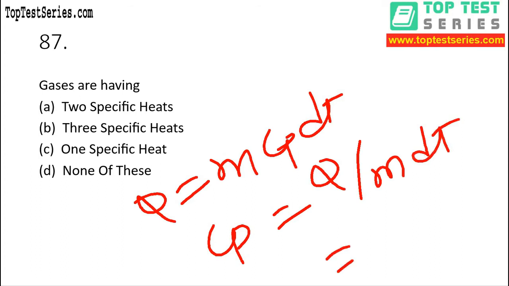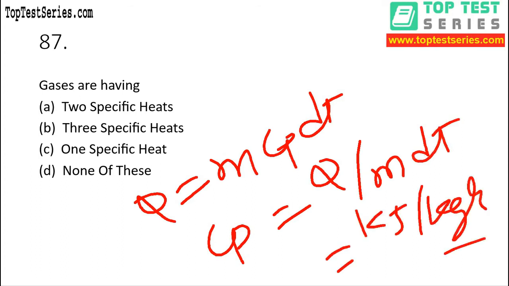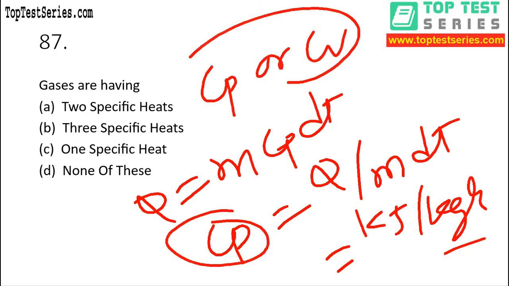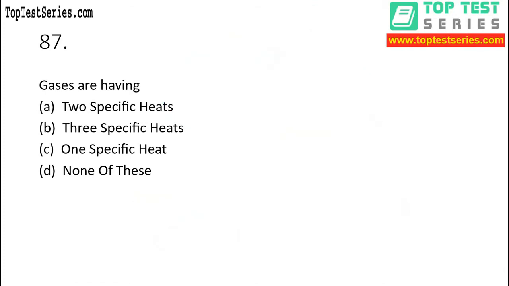So what is Q? Joule. Let's say this is kilojoule. Kilojoule per kg Kelvin is the unit of specific heat, whether it is Cp or Cv. So whenever you are stuck in any kind of basic thing, my dear, always go back and try to solve that. But it is not that difficult, you can remember this.